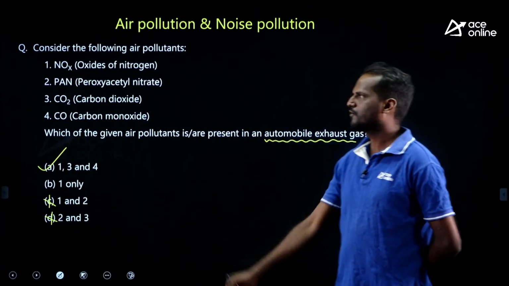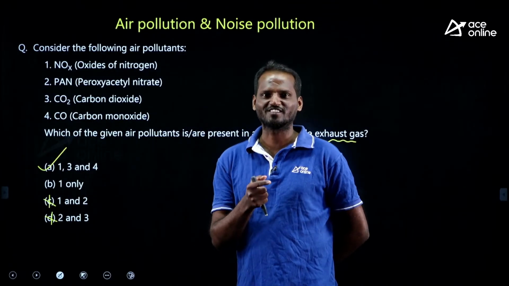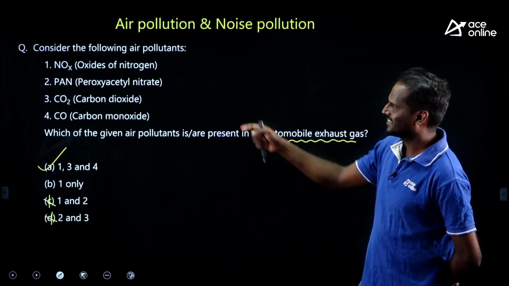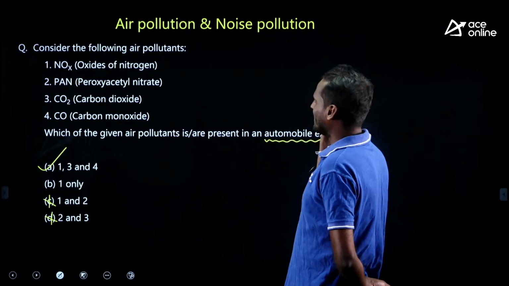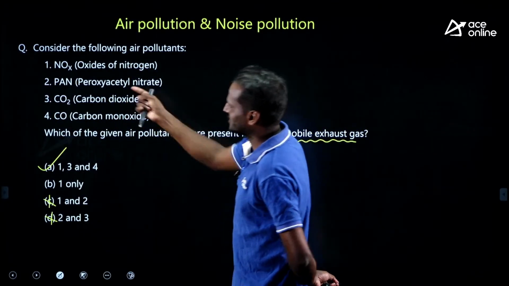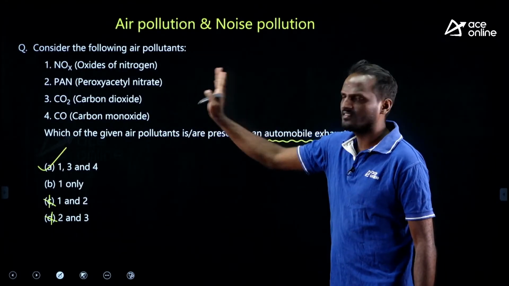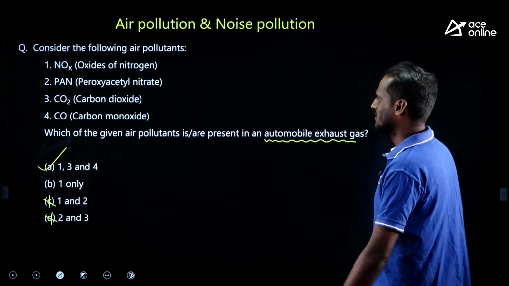Simple question. If you identify PAN, you can eliminate these 2, out of these 2 you need to toss, right, not toss. You must know automobile exhaust has oxides of nitrogen and carbon monoxide and carbon dioxide, all the 3. Okay, many other, but among the given, these are the options, right.